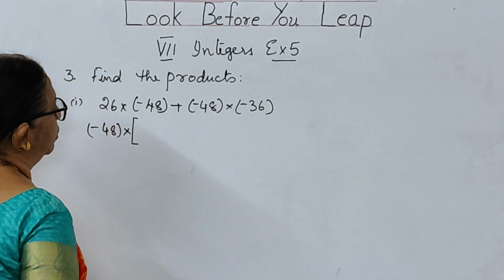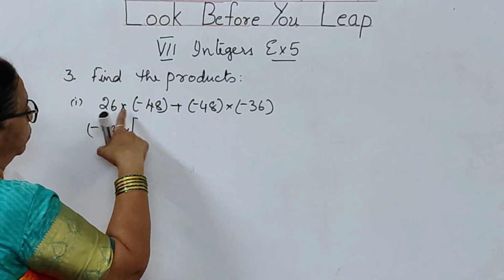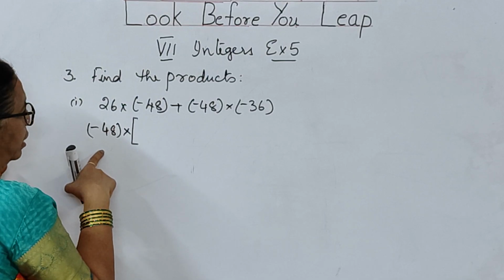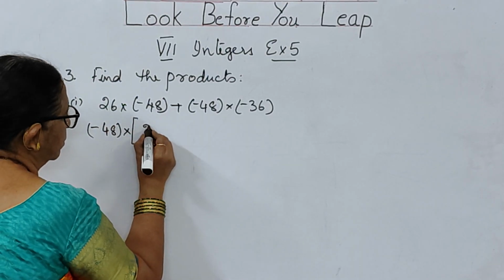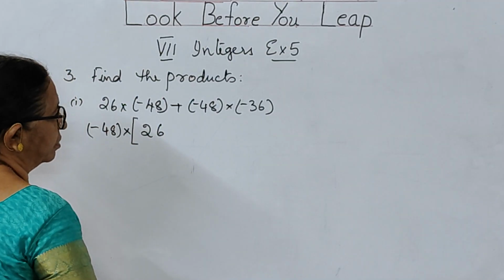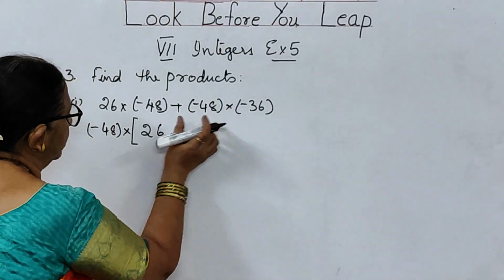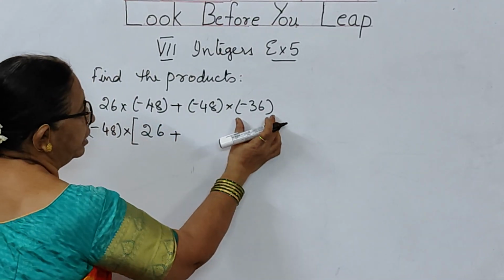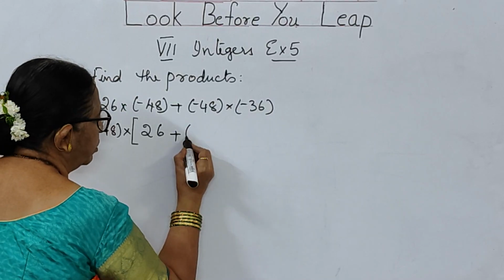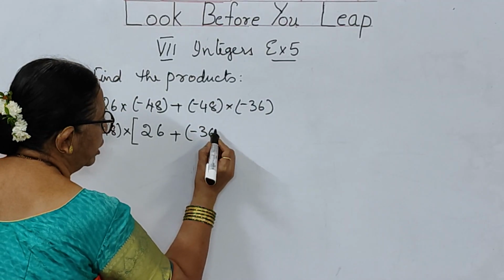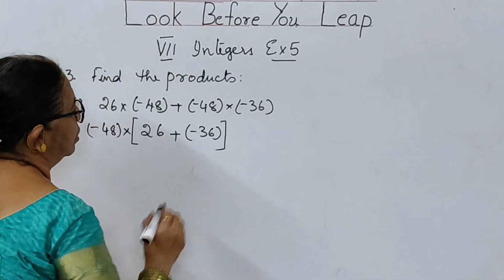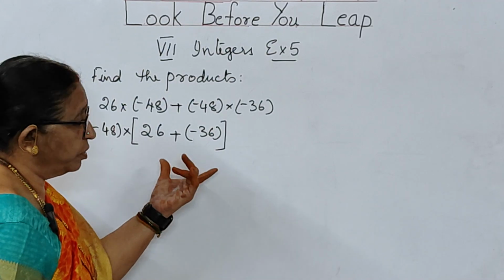Into, we are going to write here. The left behind is 26. I should write 26. Plus, this plus I am writing. Minus 48 I have taken here. So I need to write this. Since there is a bracket, plus of minus 36. I hope you have understood it here.